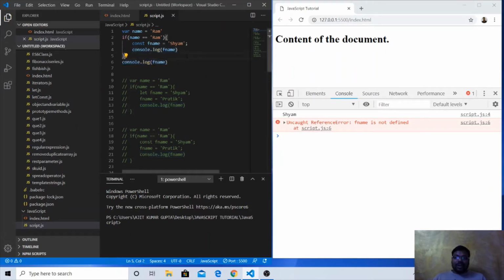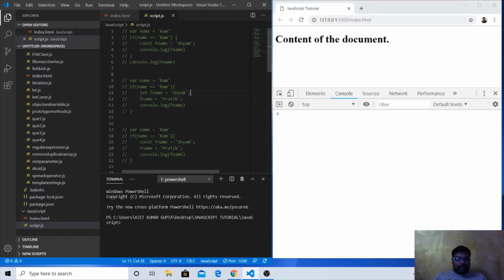So here let and const are the same. Let and const are both block scoped variables. We name them block scoped variables because the scope of these variables is only within a block, whether it is a function block or any other kind of block: if block, else block, any kind of block. If it is within any curly braces, the scope is only inside those curly braces.